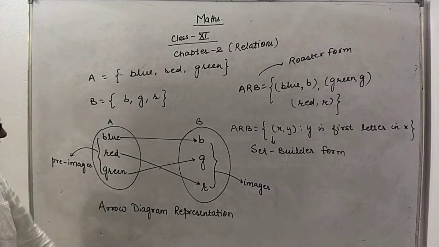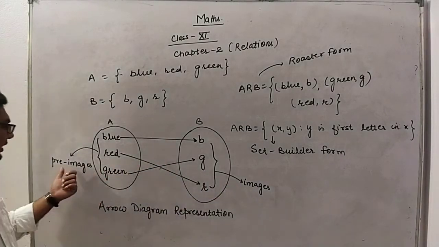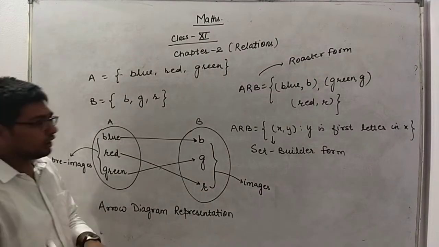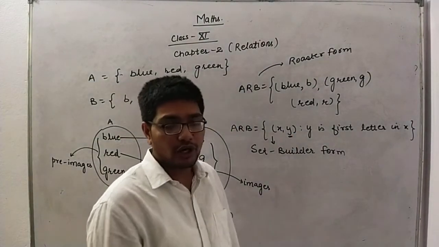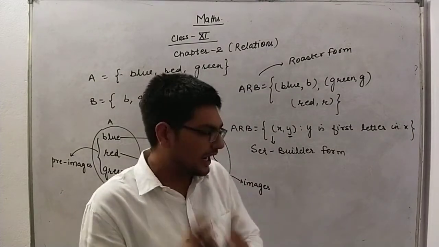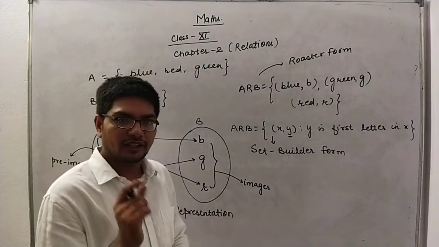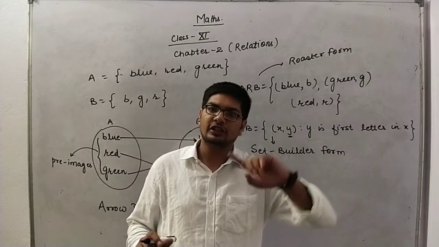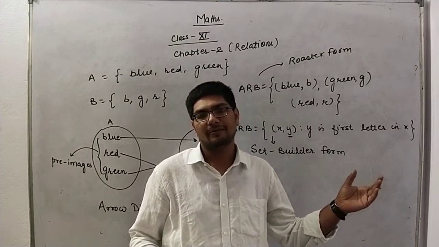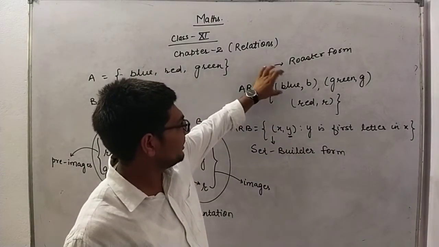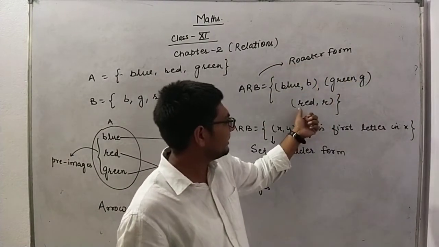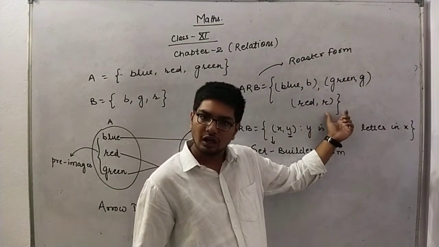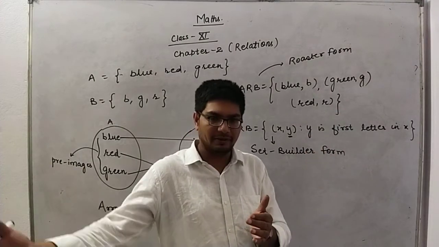Whatever is the second element of the ordered pair, they are just the images of the respective first element. Means image of blue is B, image of green is G, and image of red is R. Okay, that represents the image.